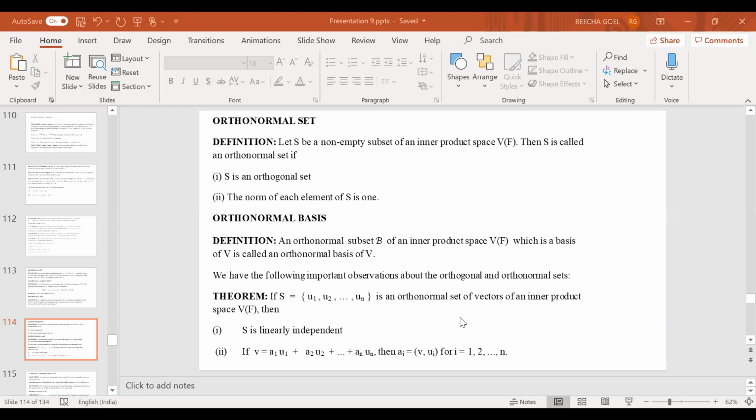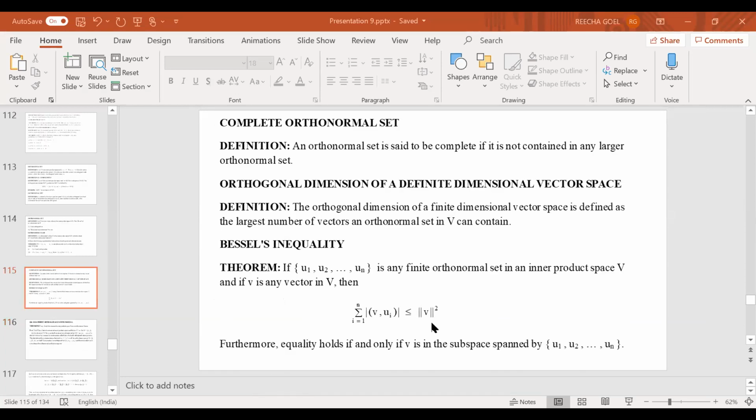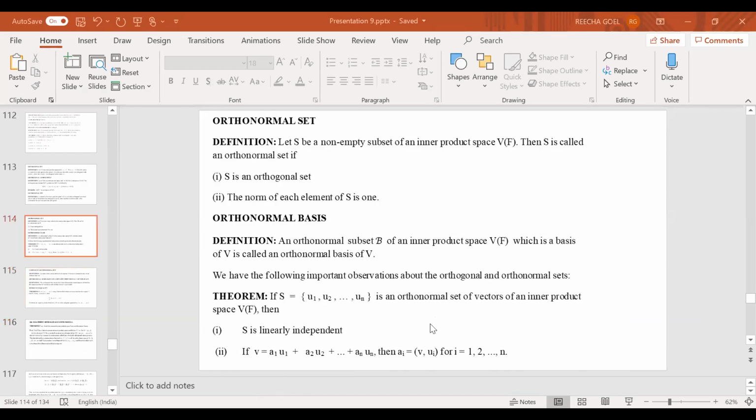set, or is called a basis for this, if S is linearly independent and every vector V is nothing but a linear combination of these vectors. Now I am going to write something more over this.